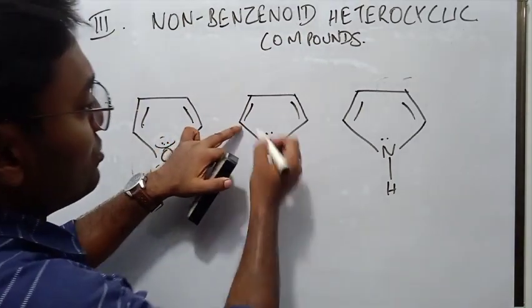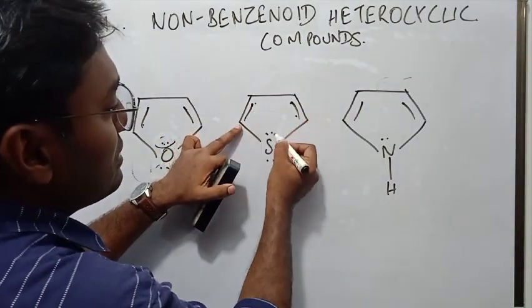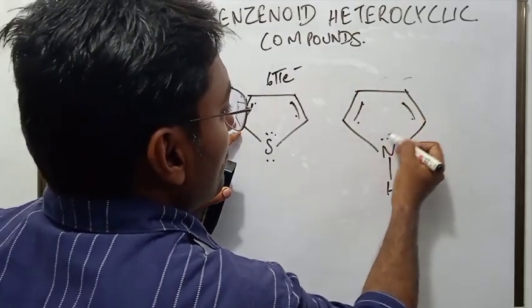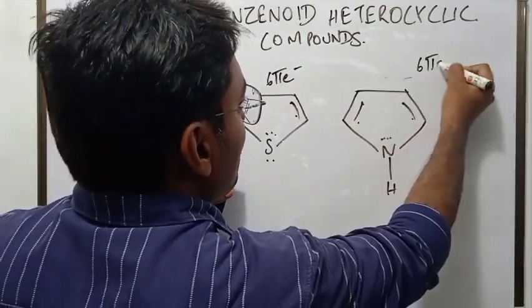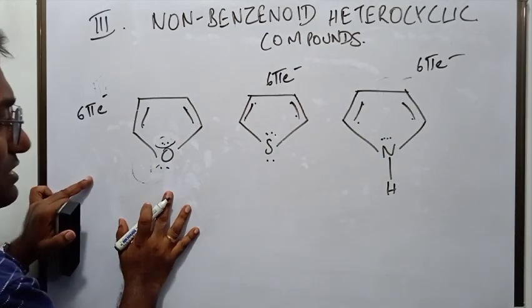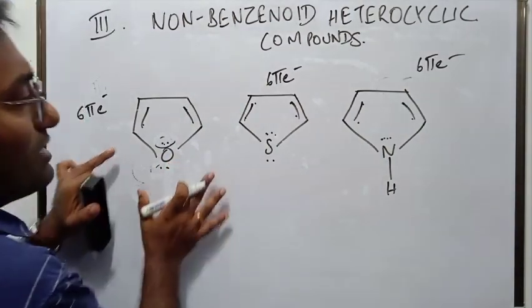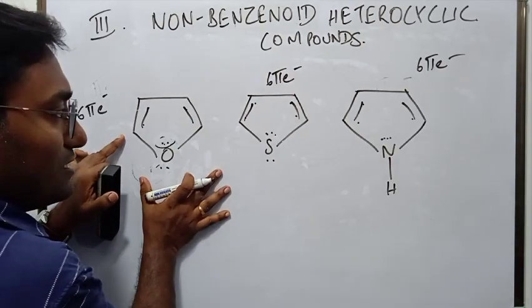Here also, 1, 2, 3, 4, 5, 6 pi electrons. Asking you condition number 1, is it cyclic? Yes. Are they planar? Yes, of course.